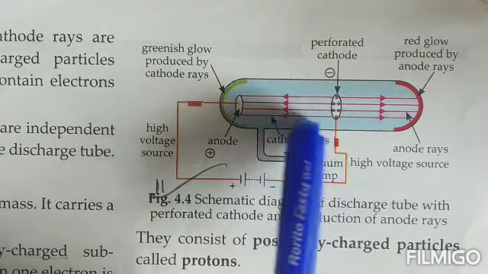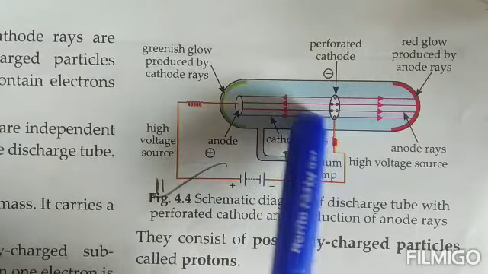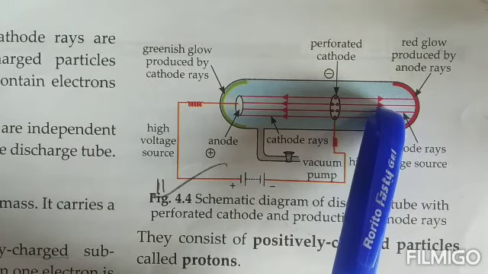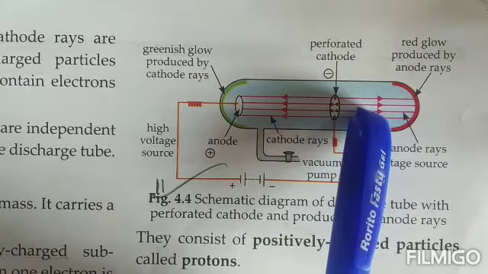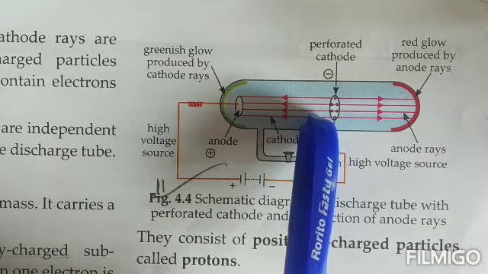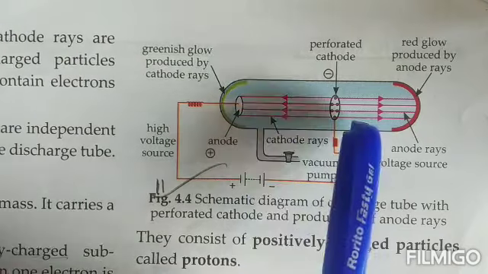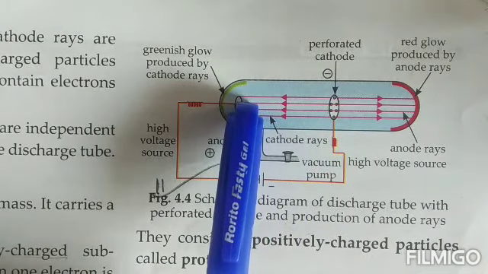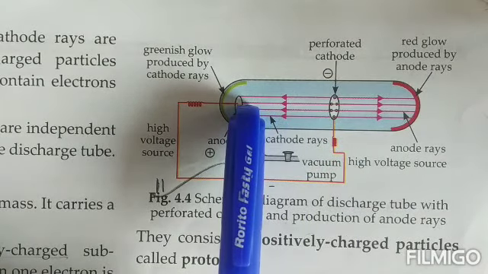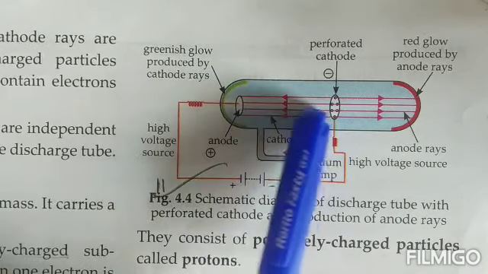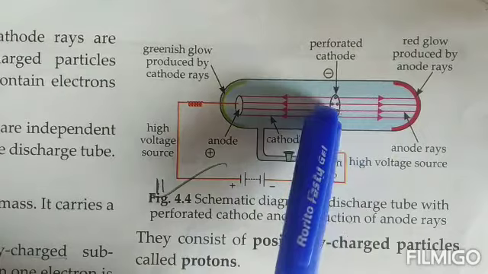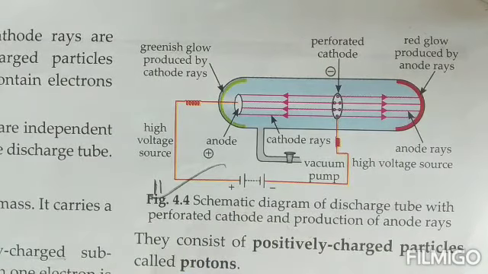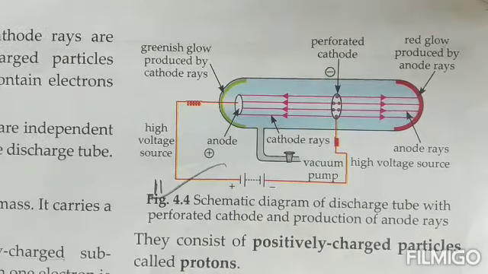And obviously, see the rays, they have an arrowhead which is moving this side, and this has an arrowhead which is moving this side. That means the rays were moving in both directions. Something was coming towards the cathode and something was coming towards the anode also. The thing that was coming from the anode was passing through the perforated cathode and coming on the back side. See, something was coming on the back side, right? So it was a stream that was flowing in both directions. This gave rise to the conclusion that positively charged particles called protons were there,